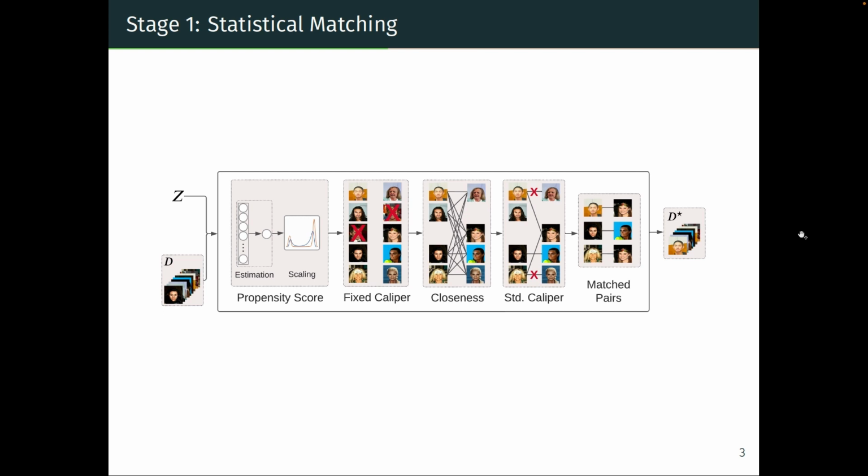Then we use the propensity score and the fixed caliper to restrict the dataset by filtering out extreme samples. After that, we compute the pairwise distance for each sample and use the standard deviation-based caliper to filter the possible pairs according to a maximum propensity score distance. Finally, for each sample, we select the closest sample in the opposite group.